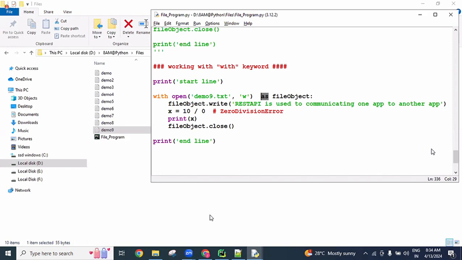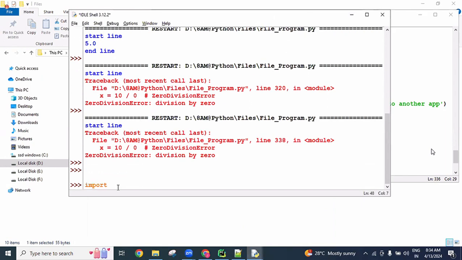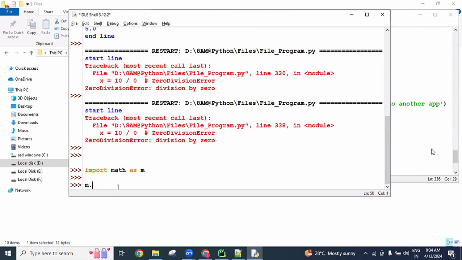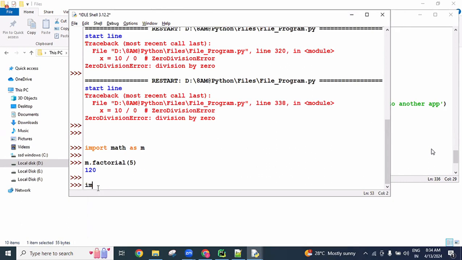Okay, so if you want, you can see here. Previously we discussed import math is a module. This math module as m means now onwards we can use m.factorial, not math.m.factorial. The as keyword is used for creating alias names. And one more thing here: from math import factorial